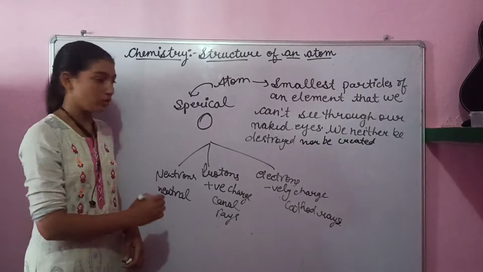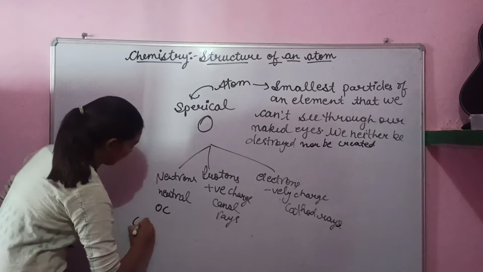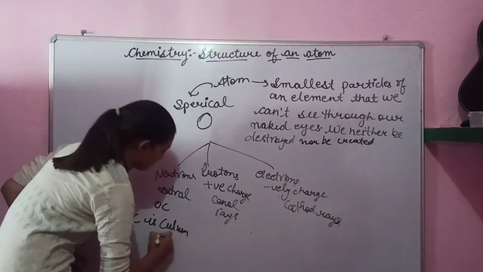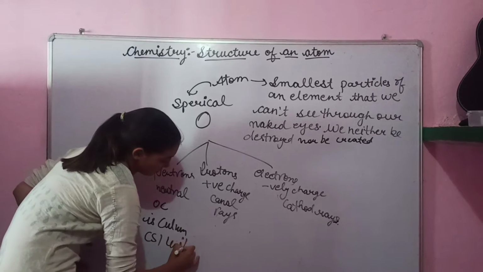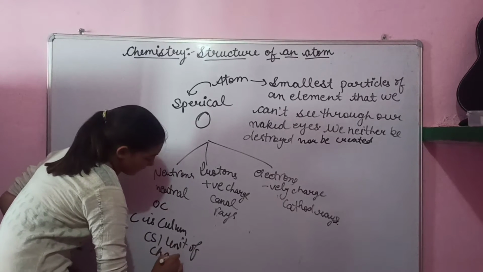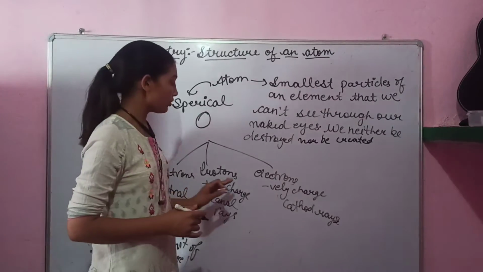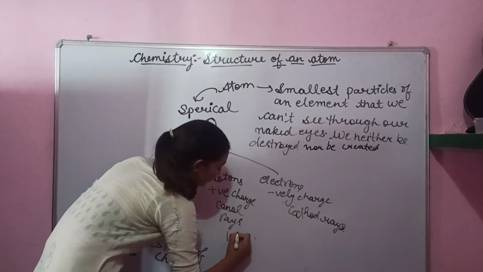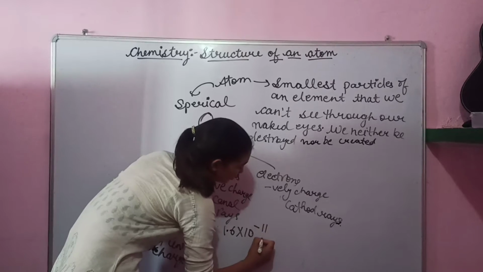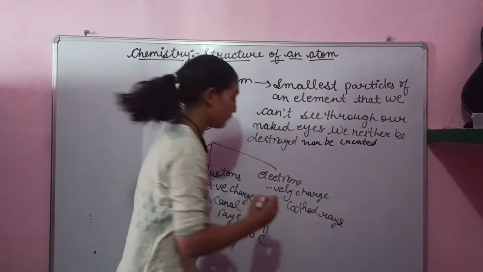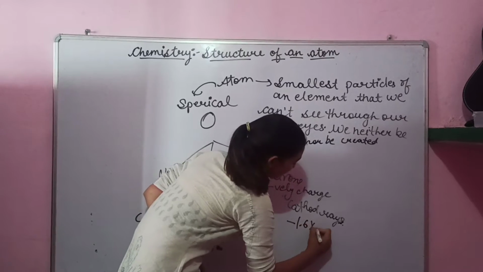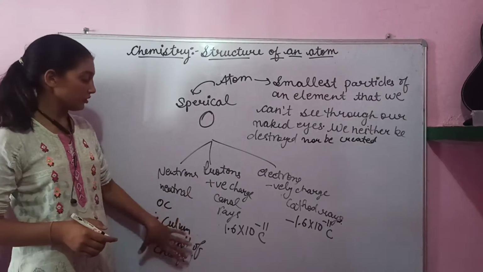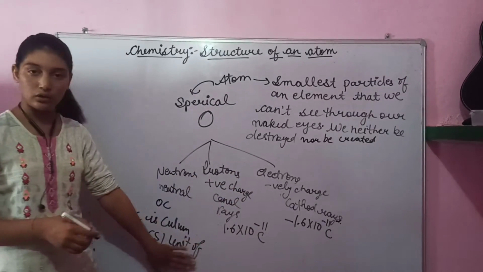Neutrons have no charge, so they have 0 coulomb. C is coulomb, the SI unit of charge. Protons and electrons have the same magnitude of charge, but electrons are negatively charged. Protons have 1.6 into 10 minus 19 coulomb, and electrons have the same negative charge, minus 1.6 into 10 minus 19 coulomb.